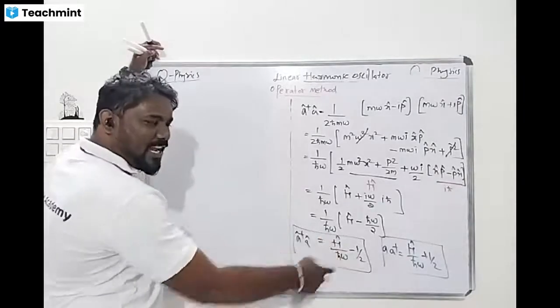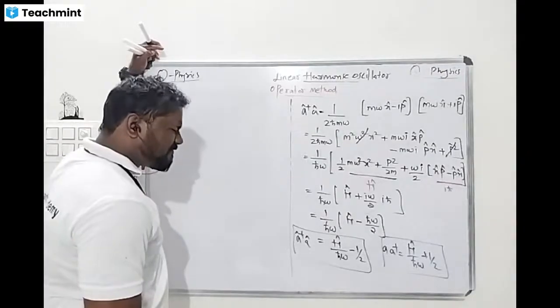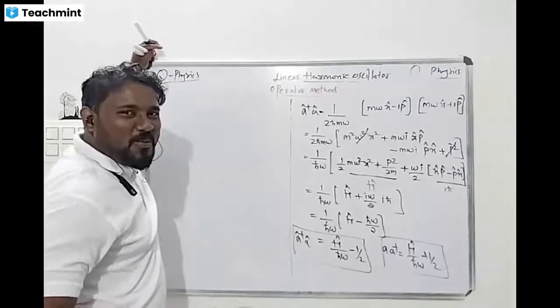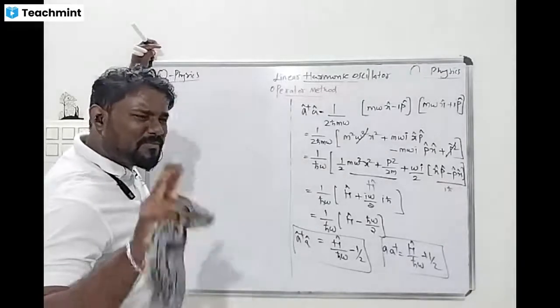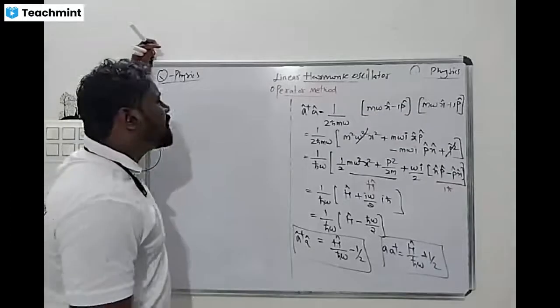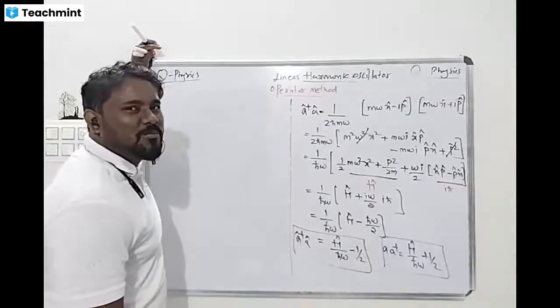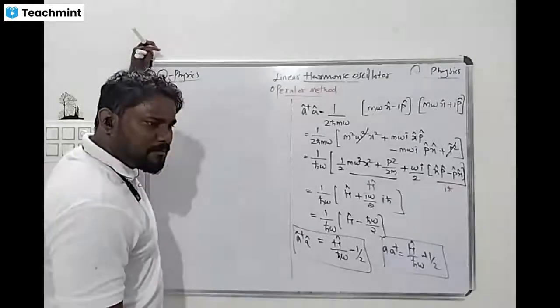Okay, so A dagger A is H cap divided by ħω minus 1 by 2. Okay, so what is the A dagger formula? Nithya ma'am, are you there?